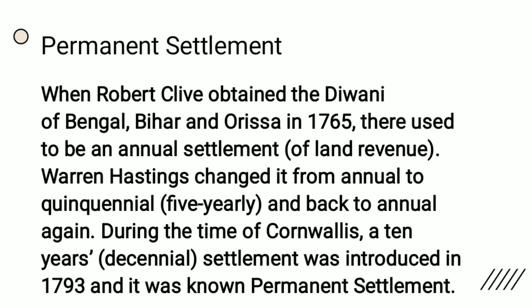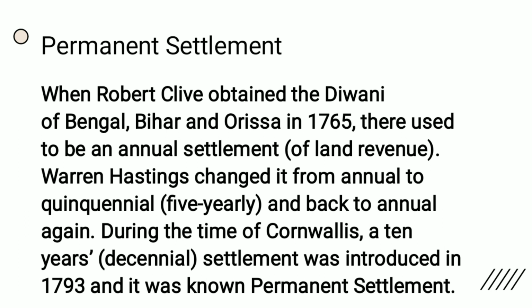East India Company service personnel were divided into three branches: revenue, judicial and commercial. Revenue was collected by Zamindari. The permanent settlement was introduced first in Bengal and Bihar and later in Madras. Robert Clive obtained the Diwani of Bengal, Bihar and Orissa in 1765. There used to be an annual settlement of land revenue.